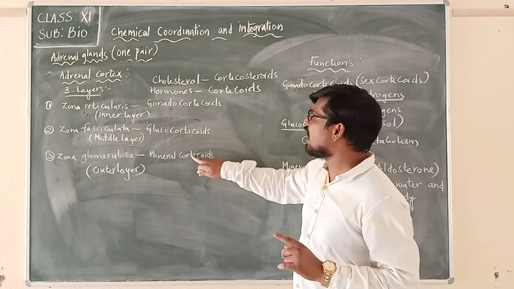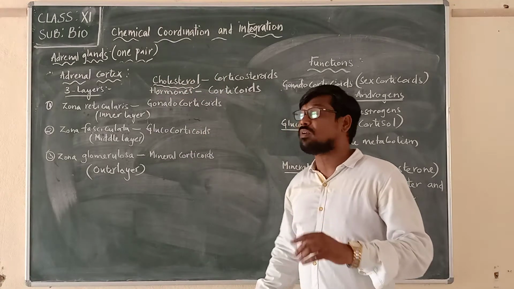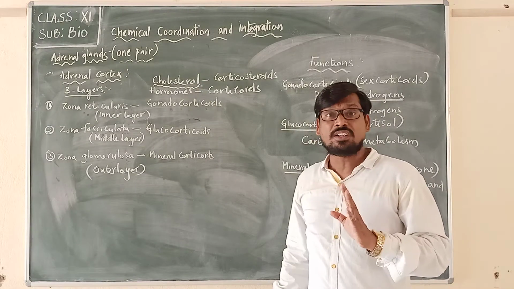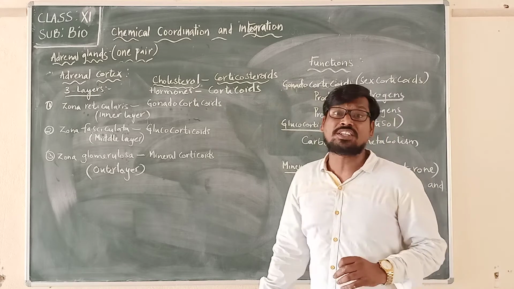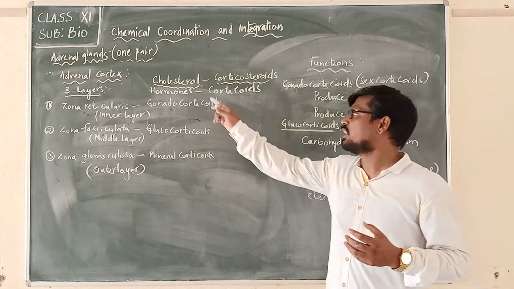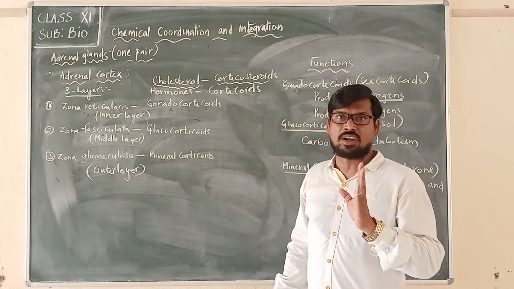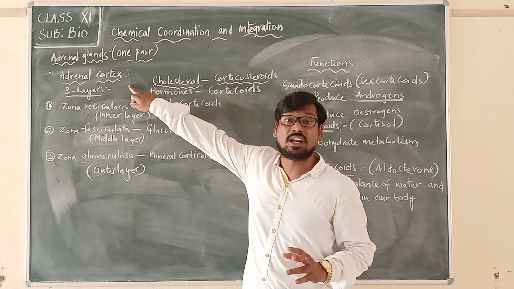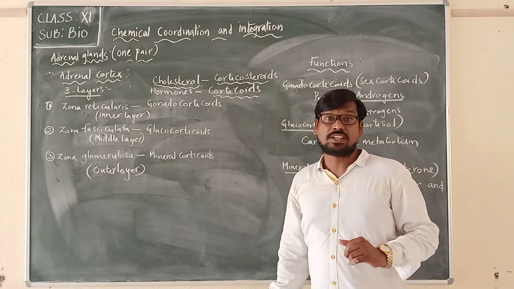And all these hormones are made up of what? Cholesterol. Please remember that all these hormones contain cholesterol, and that's why they are called corticosteroids. They are called corticosteroids because they are made up of cholesterol, so they are named steroids. Otherwise, all these hormones produced from the adrenal cortex are called corticoids.